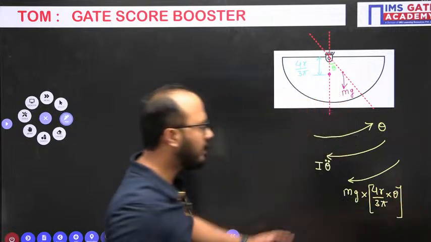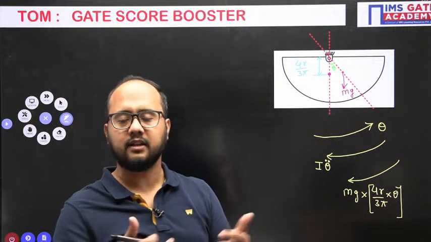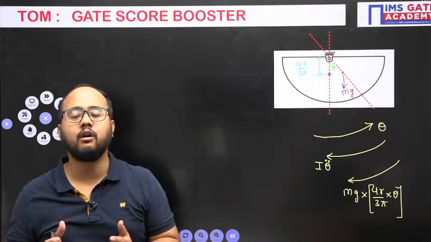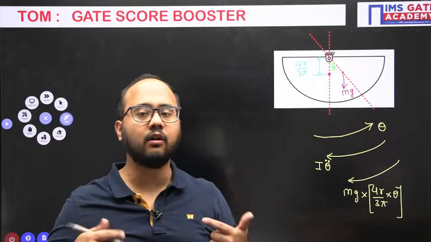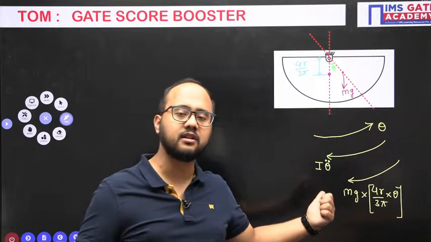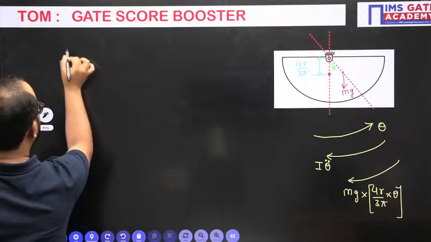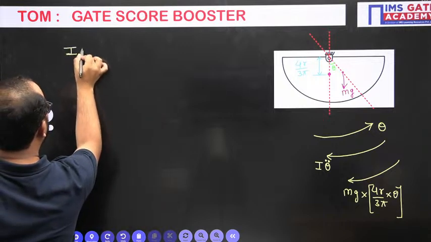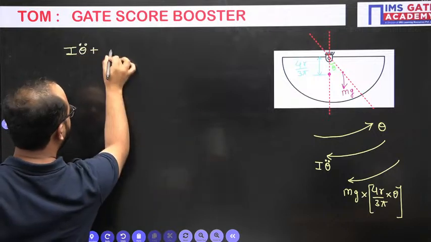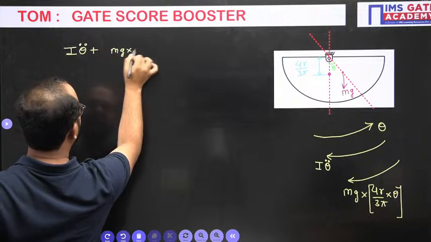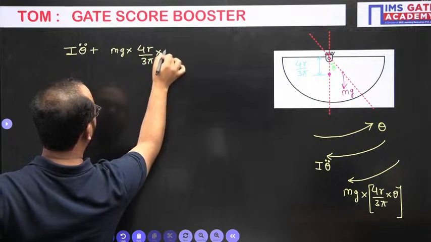Now, what we need to do, as per D'Alembert principle, we need to add all the forces, or all the moment values, and equate with 0. So when we are adding all the moments, we have to consider inertia moment or inertia torque as well. Now see, inertia torque I theta double dot plus the torque because of this mg weight, mg into 4r by 3 pi into theta.